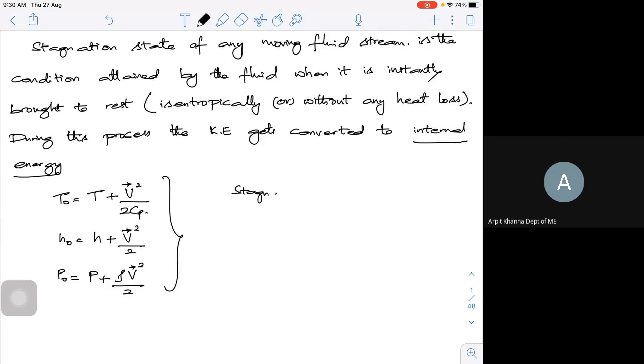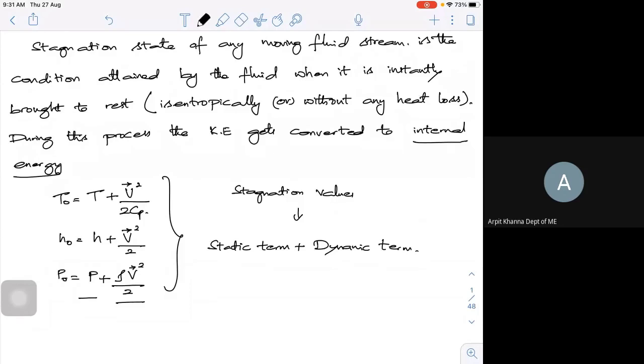So if you look at the stagnation values, I have a static term plus a dynamic term. So this is your static, this is your dynamic. Whether it's a stagnation temperature, a stagnation enthalpy, or stagnation pressure, whatever it may be, this is how you are going to measure it. This should have been done in your fluid mechanics course. Maybe you might have calculated the stagnation pressure, all those things. Okay. This little bit of basics should be enough for you.